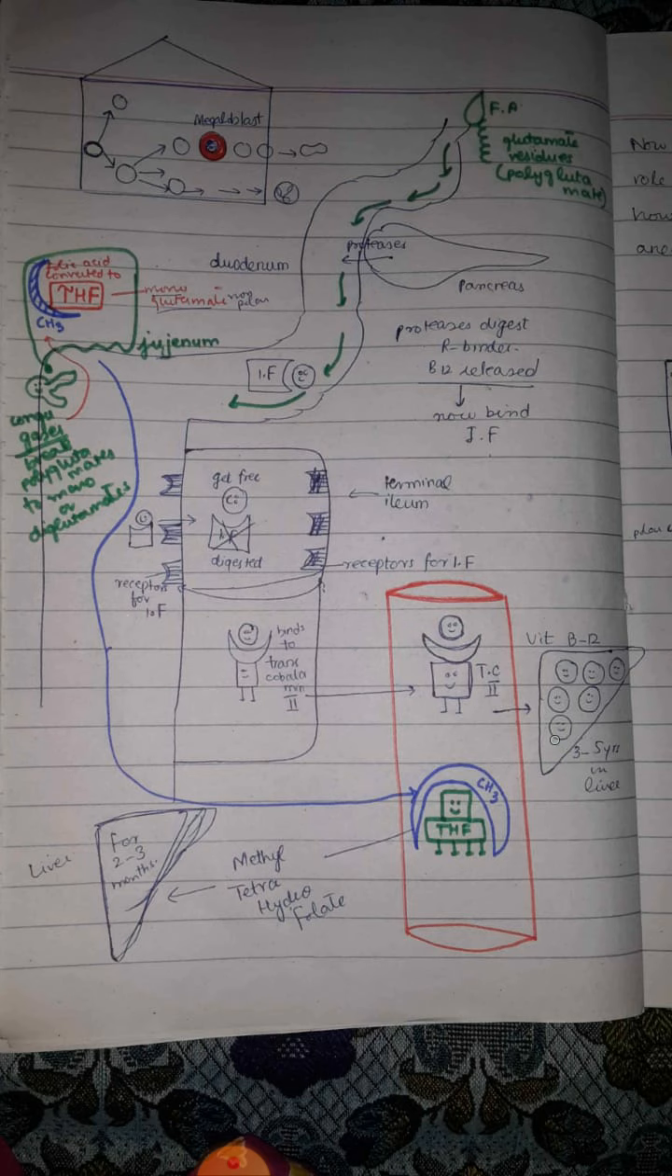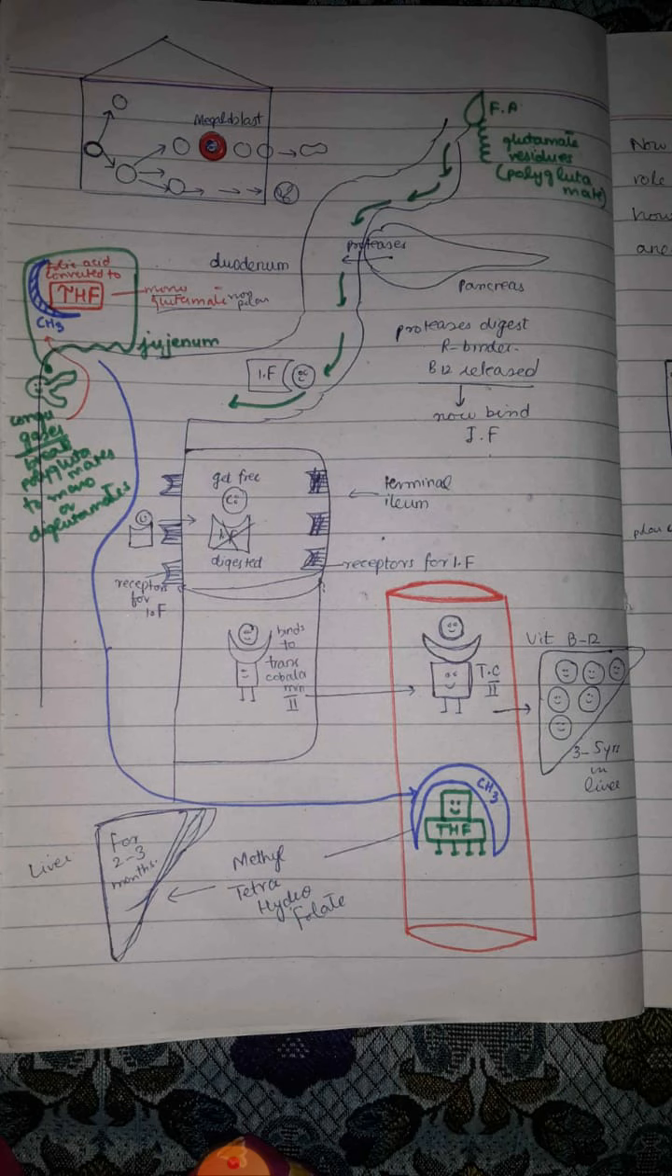So we can say that whenever there is deficiency of vitamin B12 in the diet, then vitamin B12 deficiency in the blood does not take place transiently, but it takes some time, because we have enough stores of vitamin B12 in our liver for 3 to 5 years. Now we have discussed how vitamin B12 enters the liver from the diet.